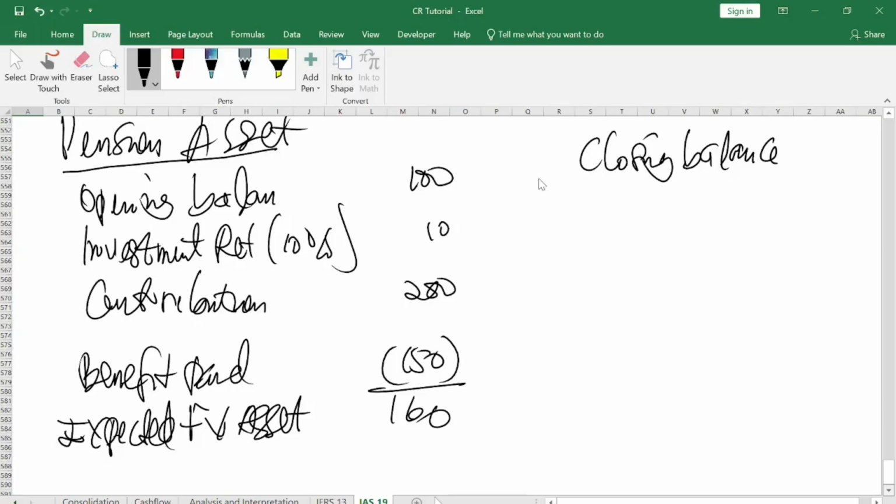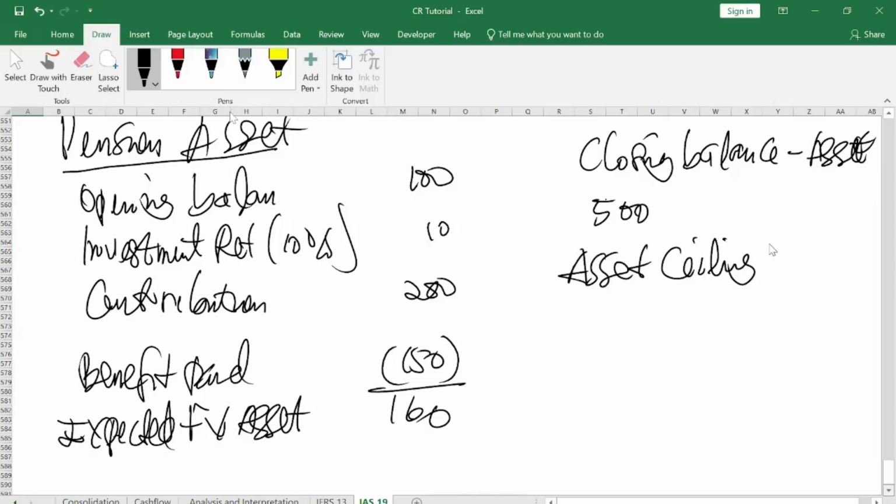Now they told you the closing balance of pension assets. In the question, they say the closing balance for the asset is maybe 500. This is what actually happened. Then in the same question, they say the asset ceiling should be 350.